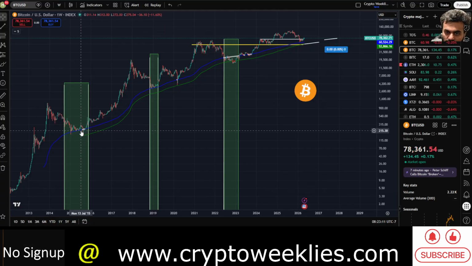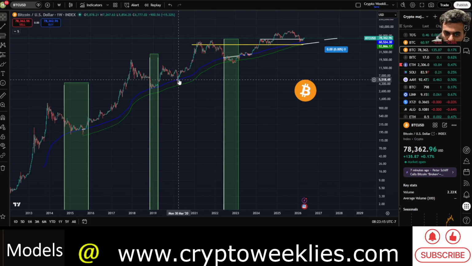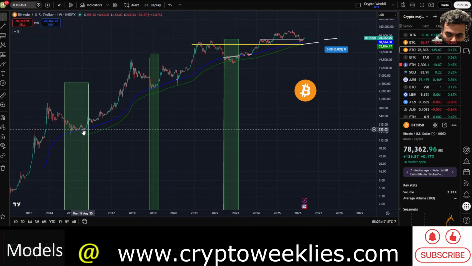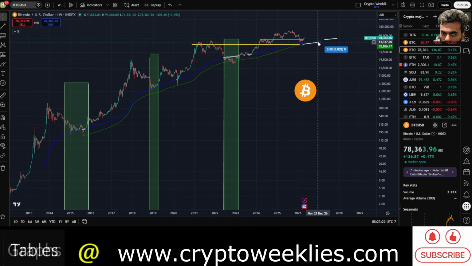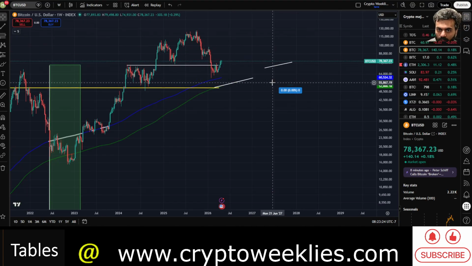Whenever this blue line turns white on the 200-week, that's when the bottom is close to being in. Evidence number 1, 2, 3. Now potentially we are in the fourth leg of the same occurrence.